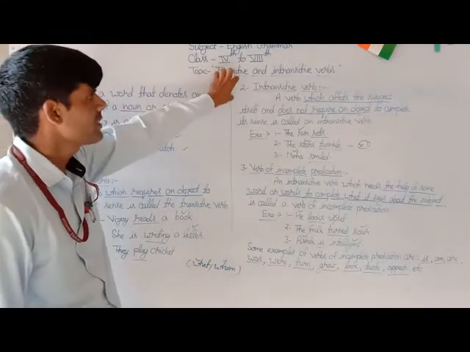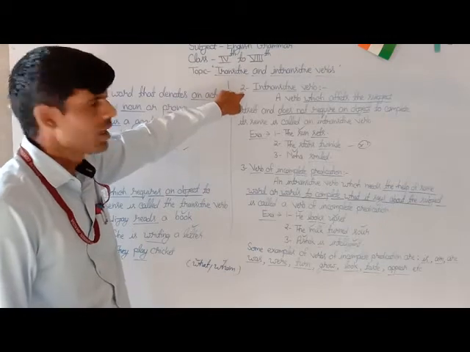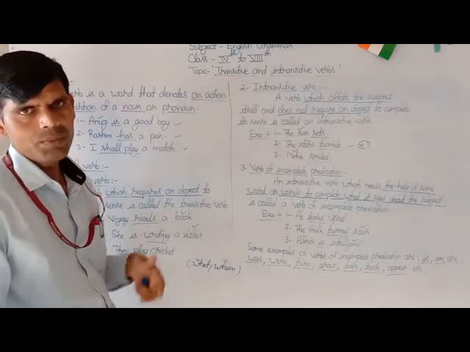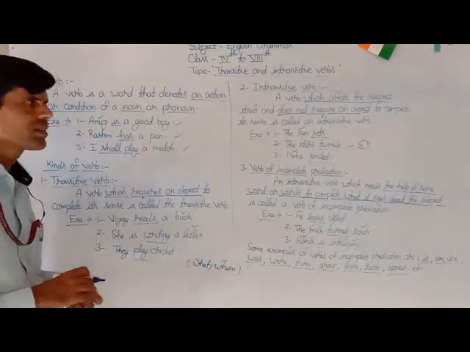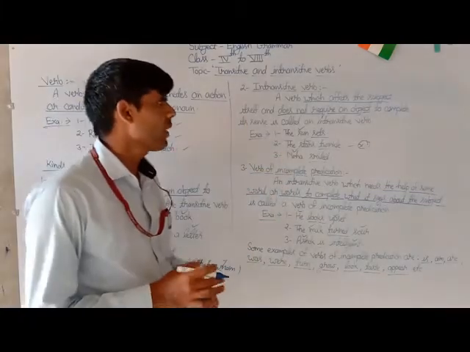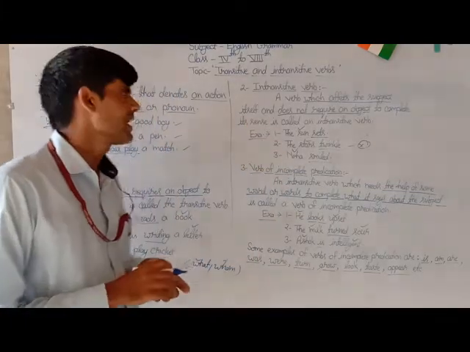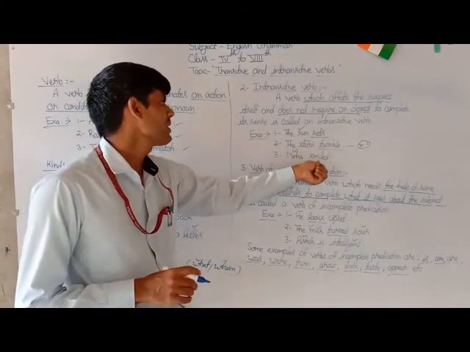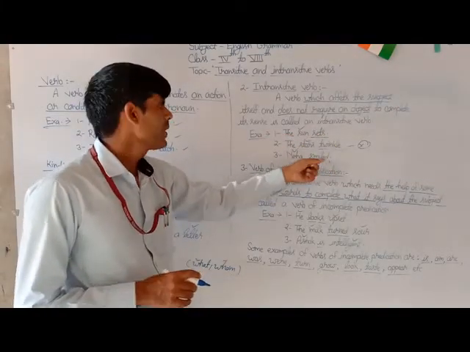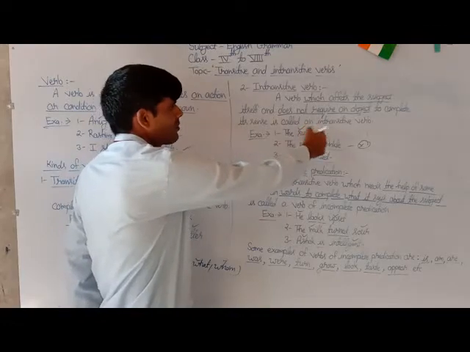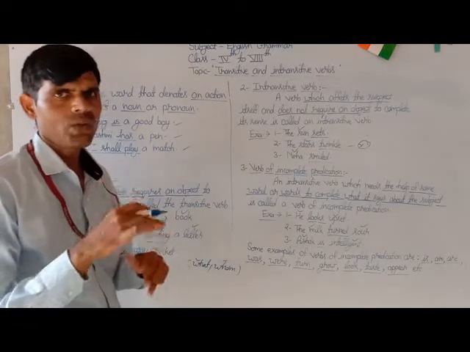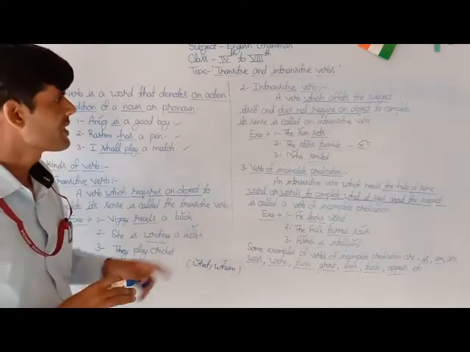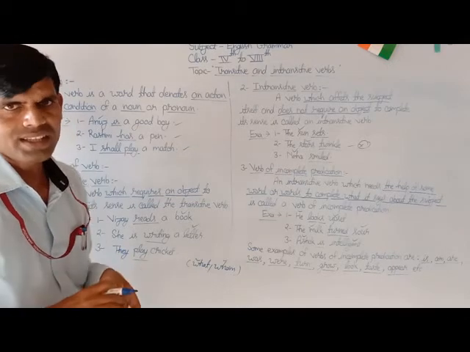The second one is the intransitive verb. A verb which affects the subject itself and does not require an object to complete its sense is called an intransitive verb. Here the underlined words are intransitive verbs because they affect the subject itself and do not require any object to complete their sense. So these are counted as intransitive verbs.